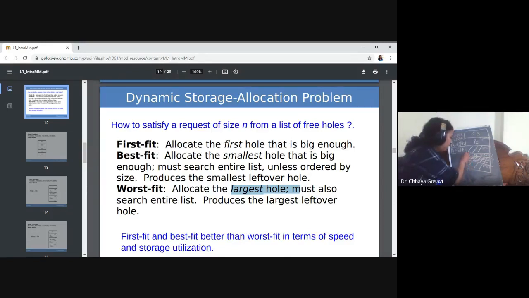Internal is within a block, and external is free blocks scattered throughout memory, but we cannot accommodate the process because they are not in a continuous manner.